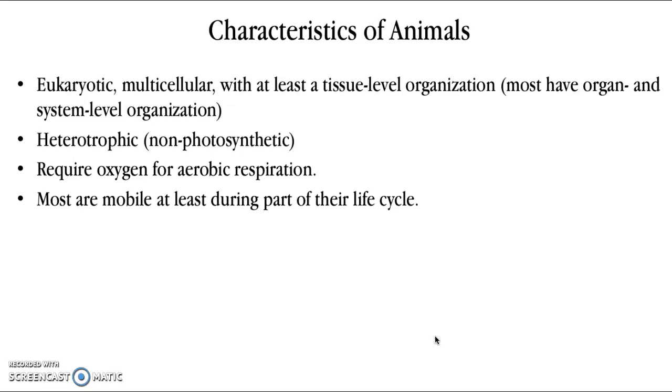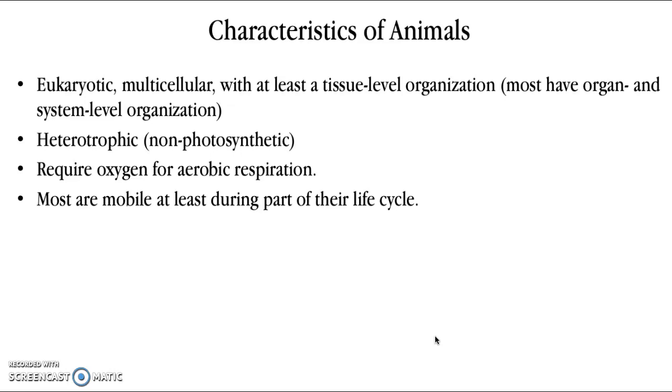Some of them may just be very, very simple groups of cells that work together. Others, as we work our way up, you may start to see different tissues, different tissue systems, and it's just an interesting expanse of adaptations that we're going to see.